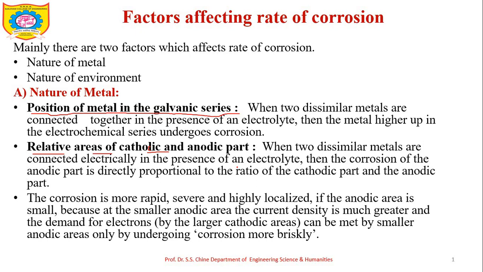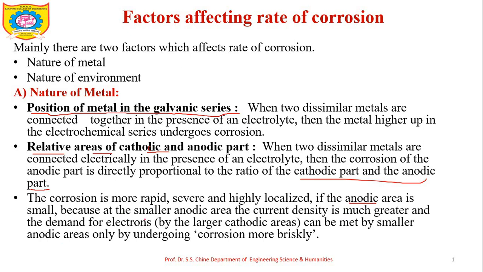So, in this case, the corrosion of the anodic part is directly proportional to the ratio of cathodic part and anodic part. So, if the area of cathode is larger, then the rate of corrosion is more. The corrosion is more rapid, severe and highly localized if the anodic area is smaller.